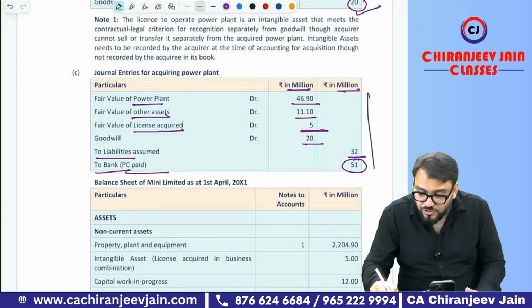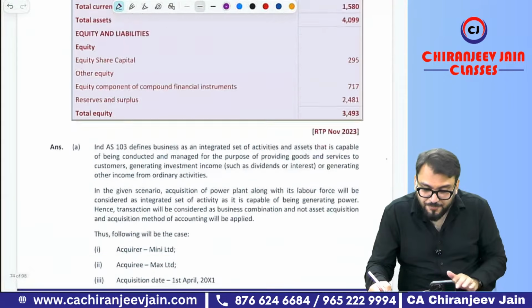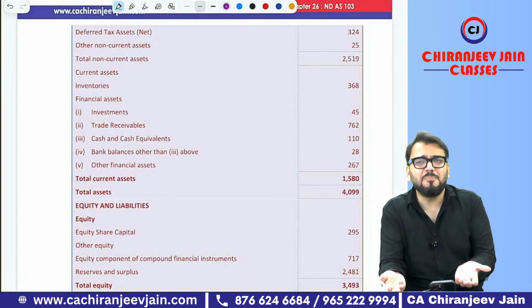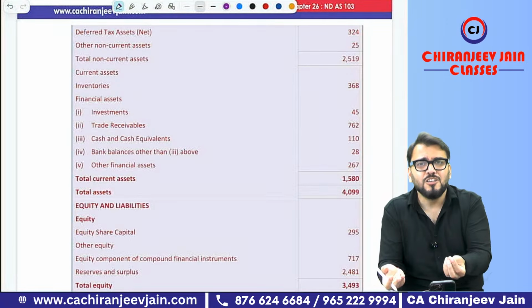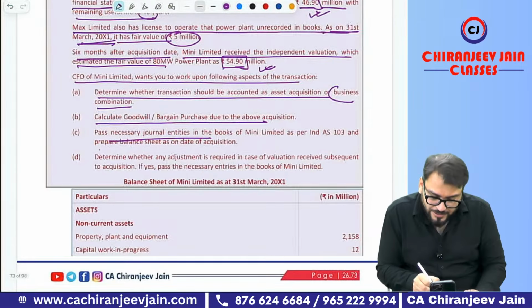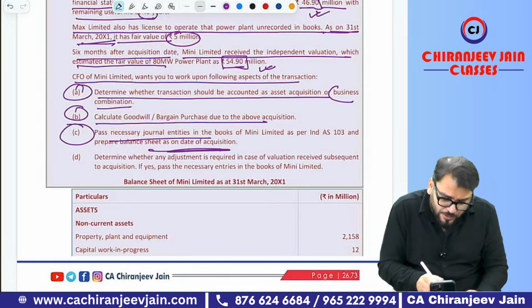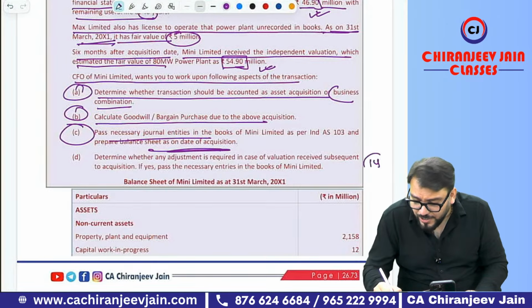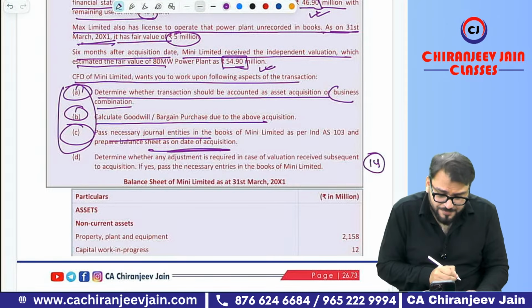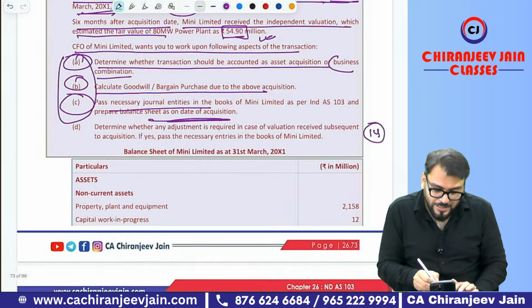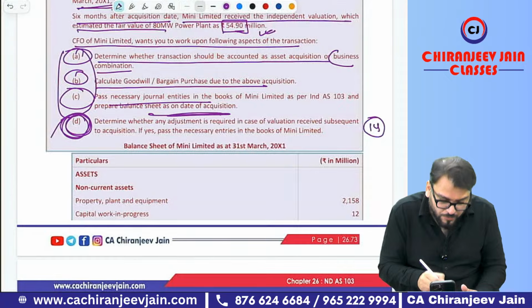Super easy. Now this journal entry you need to give effect in this balance sheet. You can prepare the balance sheet. Only 5 adjustments are required. Super easy. So they have asked for the balance sheet. Balance sheet also you can prepare. Means A, B, C, so you can do. This question will come for 14 marks. Can you say super easy? A, B, C super easy. Only I need to explain D. Means I am doing this question for D.